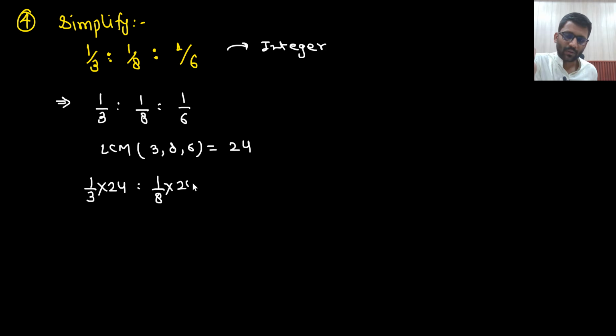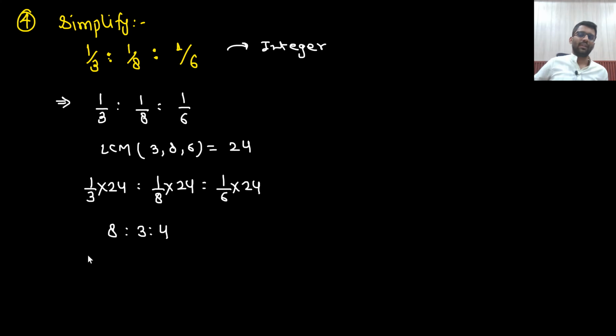1 by 8 into 24. If I am multiplying by the same number, there is no issue about that, right? So what would this be? 8. What would this be? 3. And what would this be? 4. Right? So 1 by 3 ratio, 1 by 8 ratio, 1 by 6 can be written as 8 ratio 3 ratio 4. Very easy.